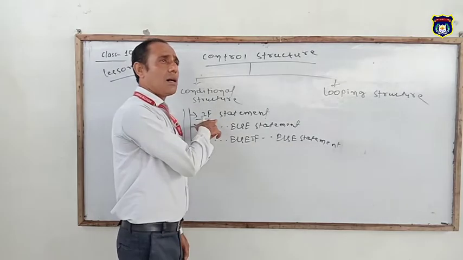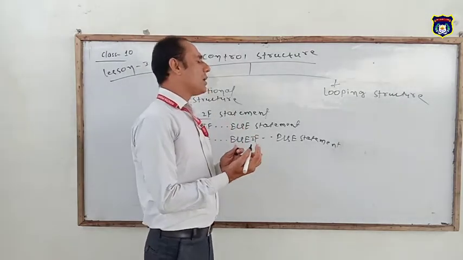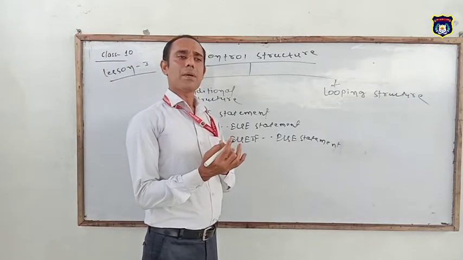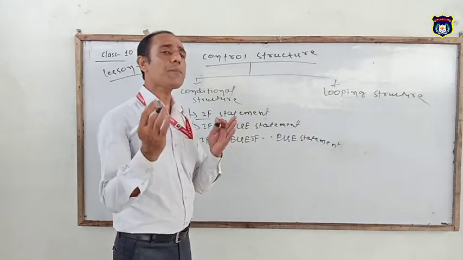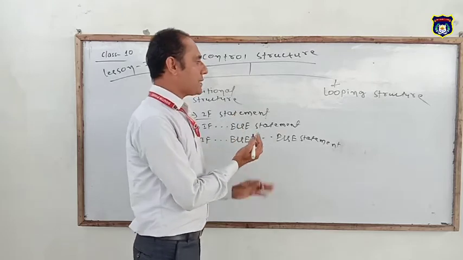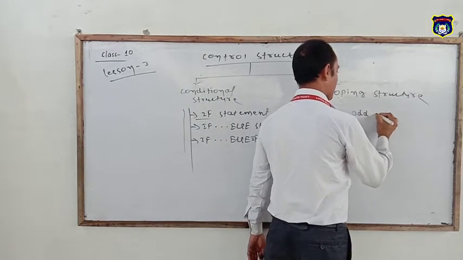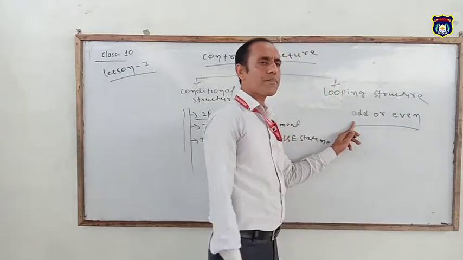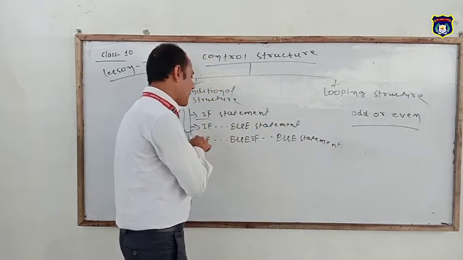Suppose in QBasic programming we are going to do different types of programs: odd even program, greater than or smaller than program, Fibonacci series program, factorial program. All programs are related to separate statements. A simple example: write a program to display odd or even. It displays two outputs, one is odd and the other is even. In such a situation, we have to use the if else statement.